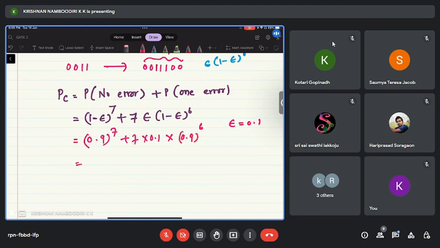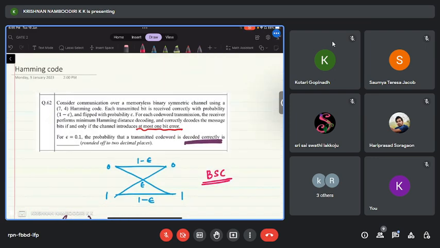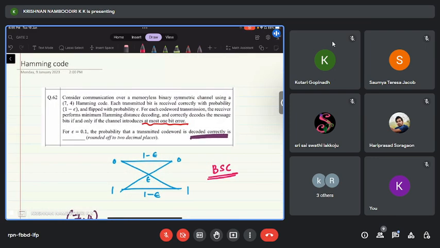If I take 0.9 power 6 outside, 0.9 plus 0.7 is equal to 1.6 into 0.9 power 6. You can use a calculator and you will get 0.8503. The question asks to round off the answer to 2 decimal places, so the answer is 0.85. The probability of correctly decoding is 0.85.